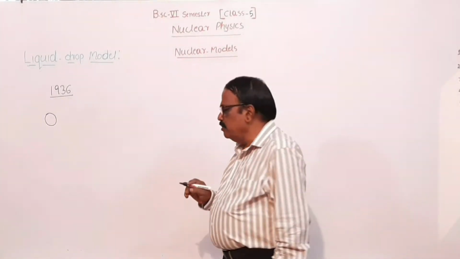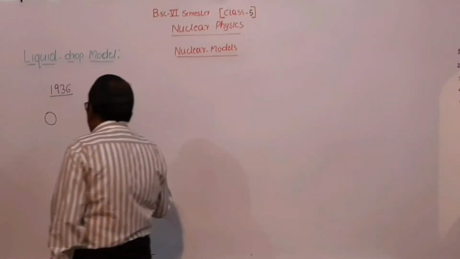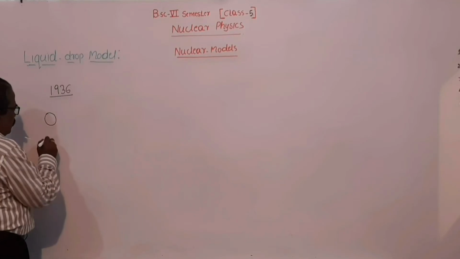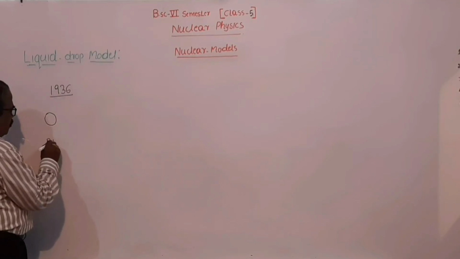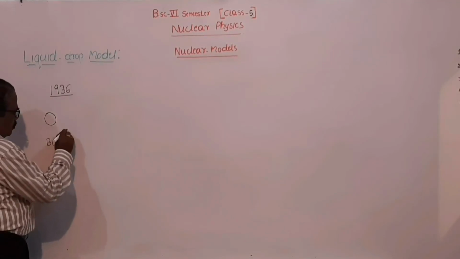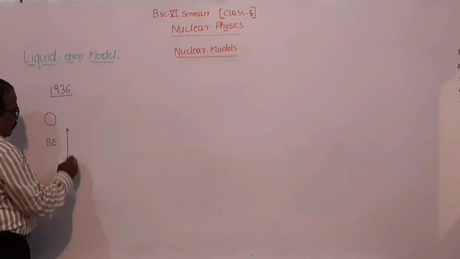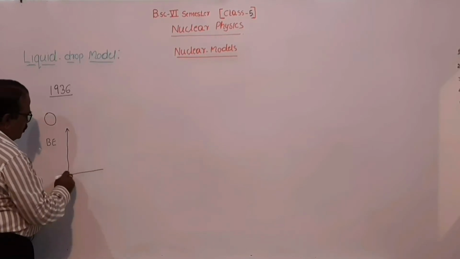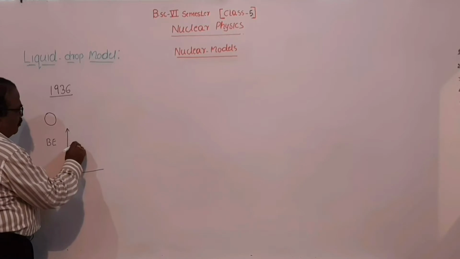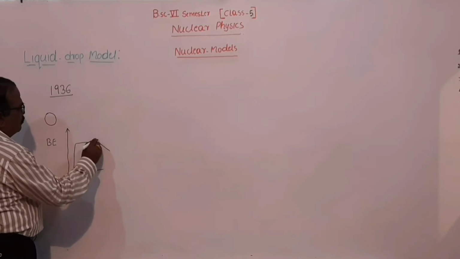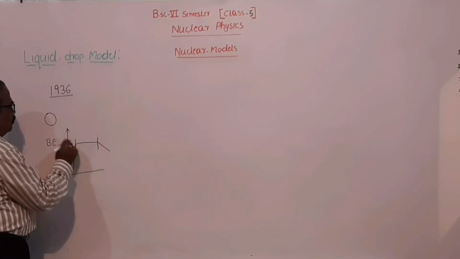So we know that the binding energy per nucleon curve for lighter nuclei goes on increasing and remains constant for heavy nuclei.